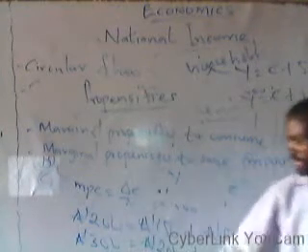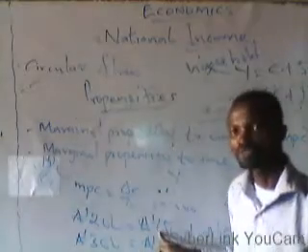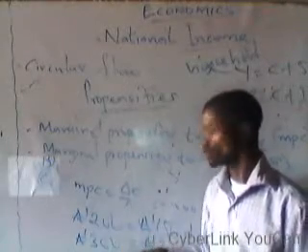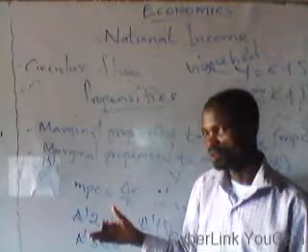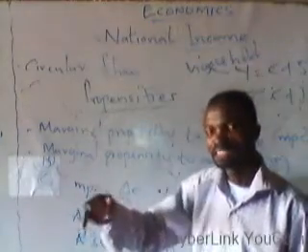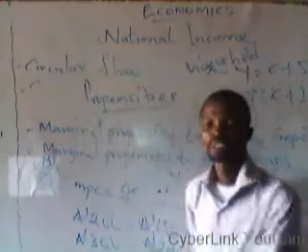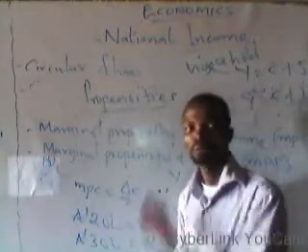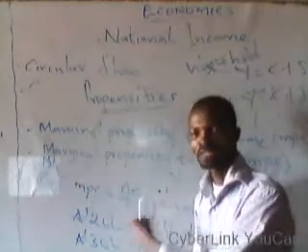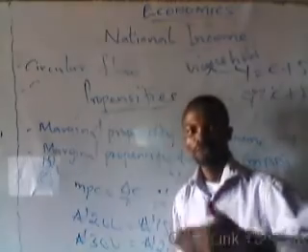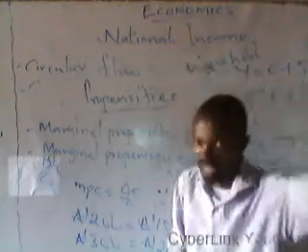When this occurred, it enabled him to increase his consumption level from 150 naira to 200 naira. You can now see that this consumer was able to increase his consumption level because there has been a change in his level of income from 200 naira to 300 naira. That's how we define marginal propensity to consume: a change in consumption as a result of a change in income, which means your consumption level depends on your level of income.